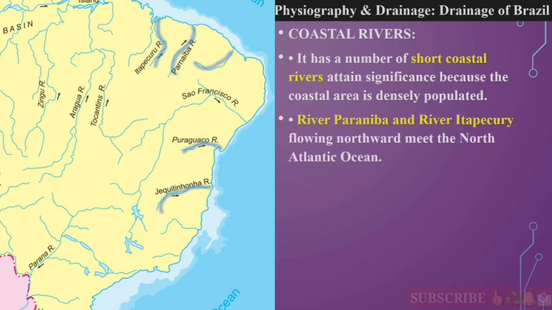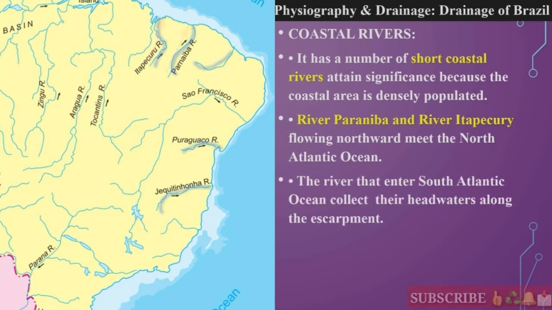River Parnaíba, river Itapecuru, flowing northward meet the North Atlantic Ocean. Yes students, already I have told you that river Parnaíba flows toward the north side and enters the North Atlantic Ocean. In the same way, river Itapecuru also flows towards the north side of Brazil and enters the North Atlantic Ocean. Okay students, so these are important short rivers at the north part of Brazil.